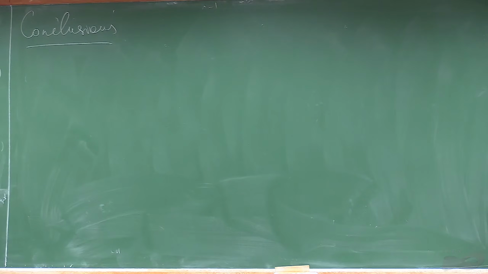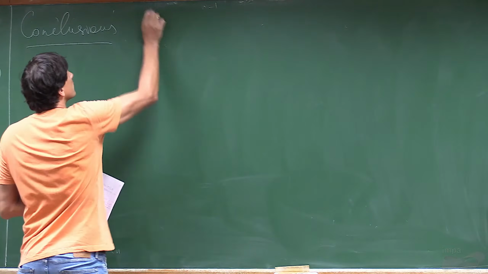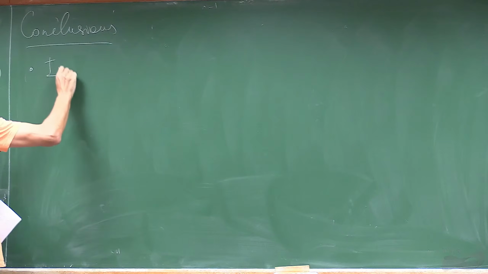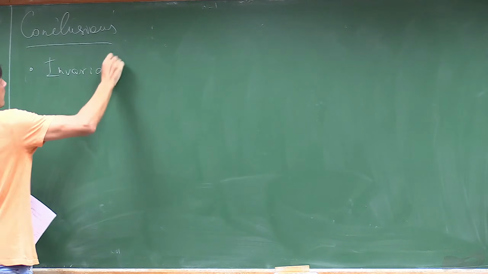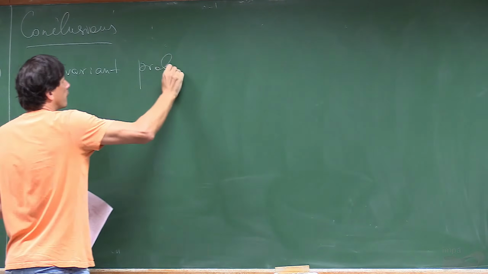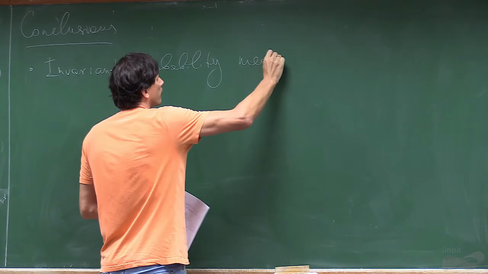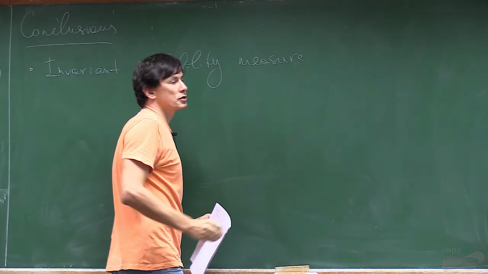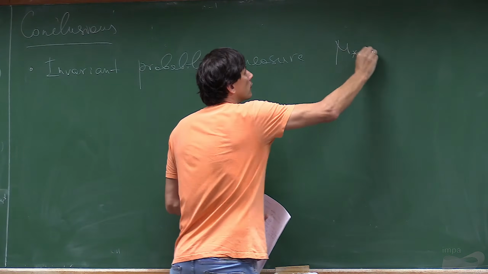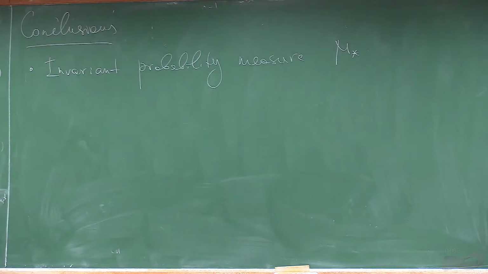So first, what this model gives us is an invariant probability measure, which Simon was writing as theta star. So how does it give us a measure?